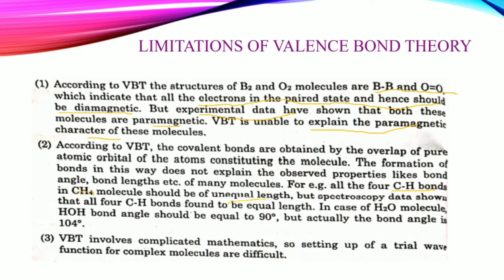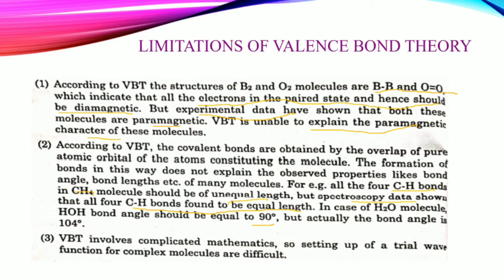But spectroscopy data shows all C-H bonds are of equal length. In H2O, the O-H bond angle should be 90 degrees, but actually the bond angle is 105 degrees, right? So VBT does not explain the observed properties.